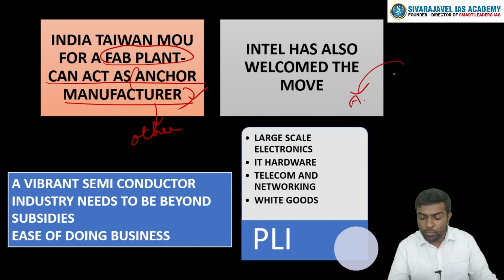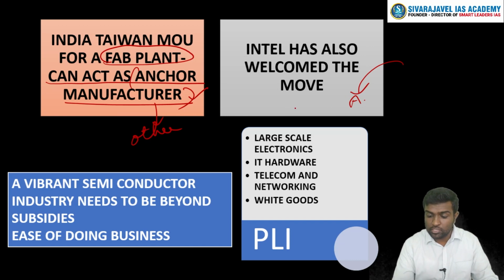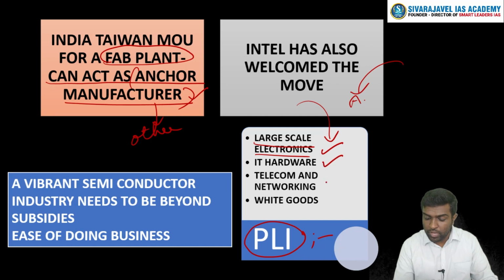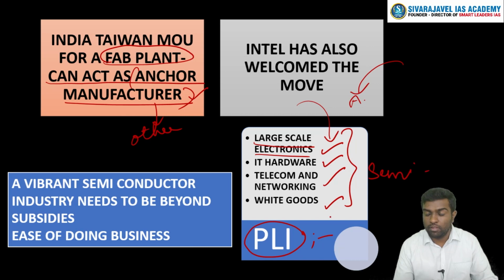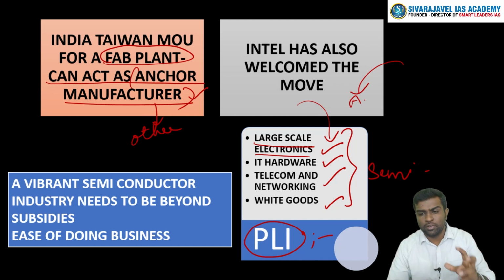Clear? So this has to be seen in tandem with the already existing PLI schemes. For example, we have PLI schemes for large-scale electronics, IT hardware, telecom, and white goods, and all of these are dependent on semiconductors. That's why this particular scheme is being talked about as a major player in changing the semiconductor industry in India.